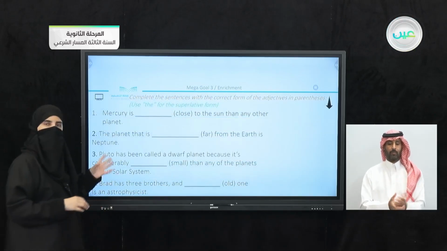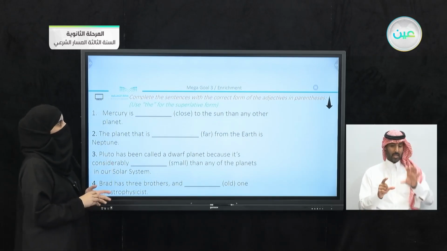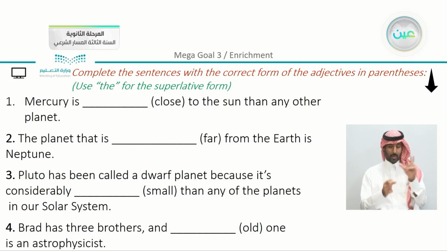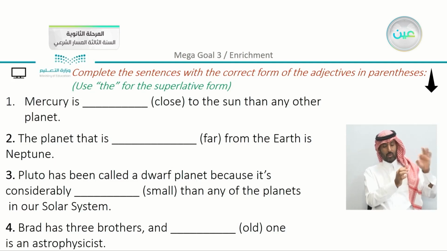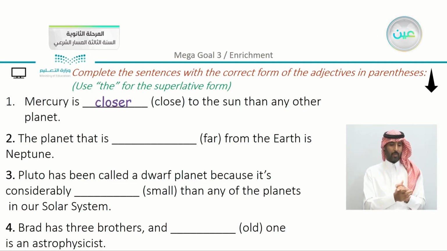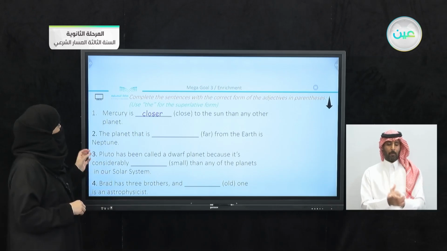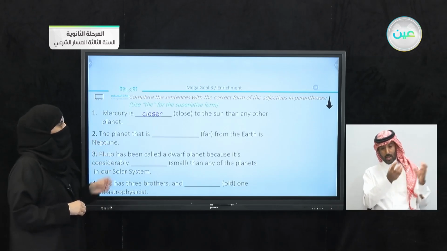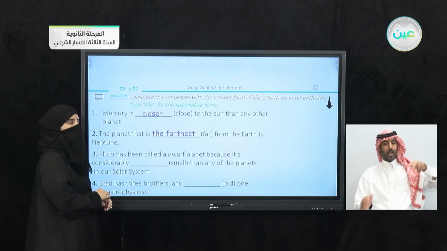Now let's just apply this exercise here. We have here, complete the sentence with the correct form of the adjectives in parentheses. Now Mercury is close to the moon than any other planet. We have here, of course, closer because we have than in the sentence. The planet that is blank far from the Earth is Neptune. Here we can say the farthest.